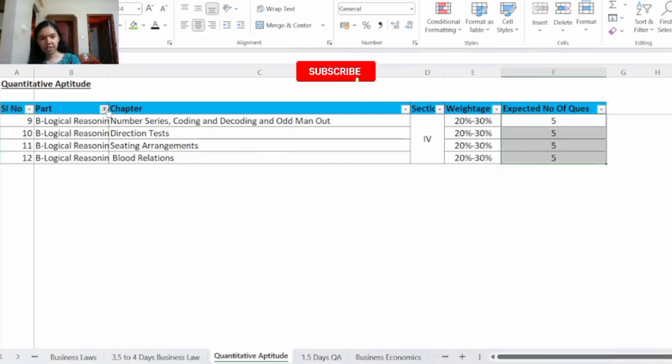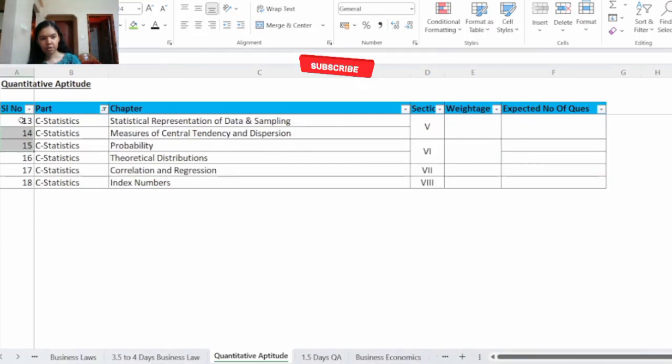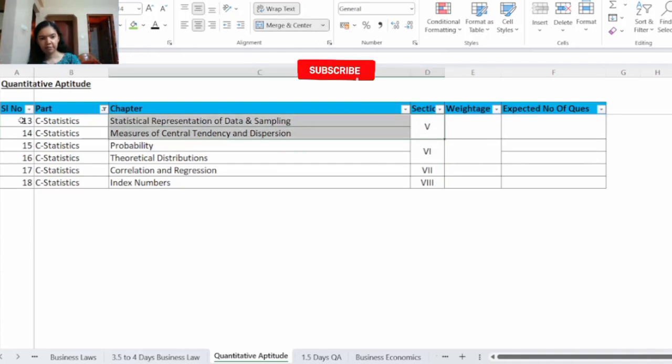Now we will go to the last part, the statistics part. In statistics, we totally have 6 chapters, and there are 4 sections in this. Section number 5 comprises 2 chapters. Chapter 13, statistical representation of data and sampling. And chapter 14, measures of central tendency and dispersion.